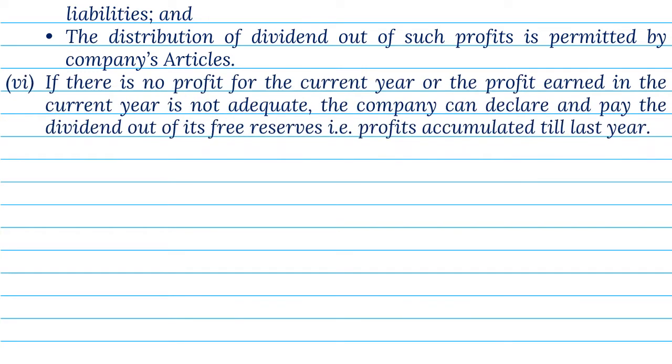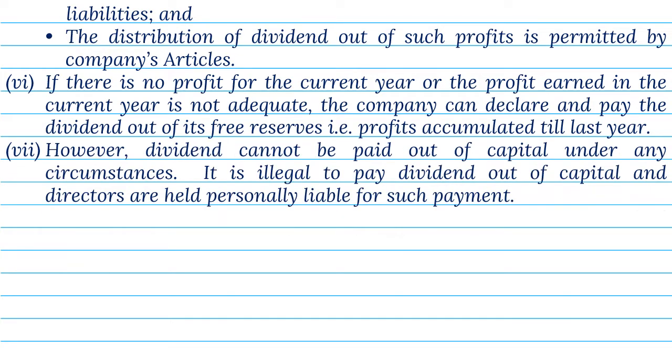6. If there is no profit for the current year, or the profit earned in the current year is not adequate, the company can declare and pay the dividend out of its free reserves, that is, profits accumulated till last year. 7. However, dividend cannot be paid out of capital under any circumstances. It is illegal to pay dividend out of capital, and directors are held personally liable for such payment.